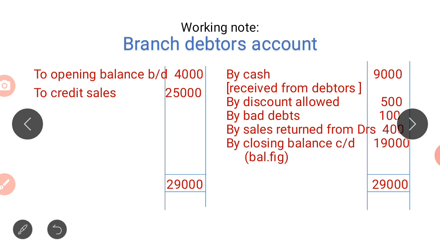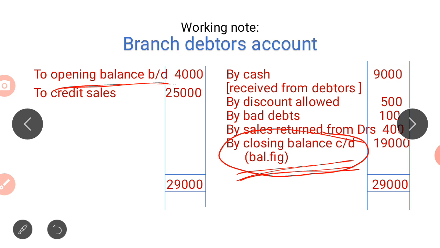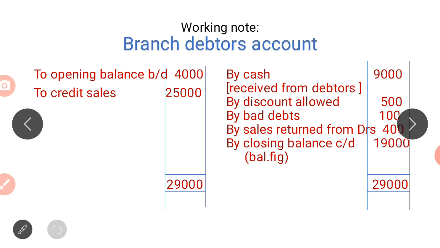So after this we have to find the closing balance. When the opening balance is on the debit, obviously the closing balance will be on the credit. So when we see the difference, we will have 19,000 difference, that is on the credit side. Always remember we have opening balance on the debit, so obviously the closing balance should be on the credit.